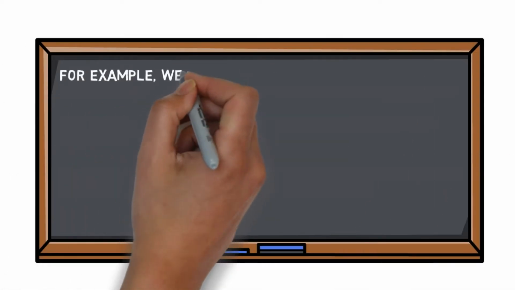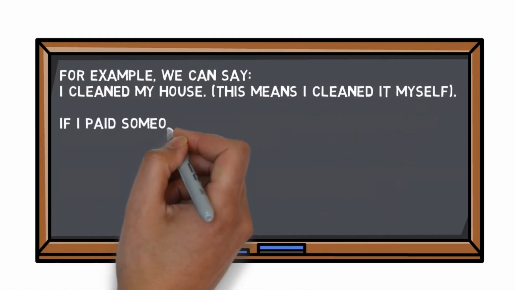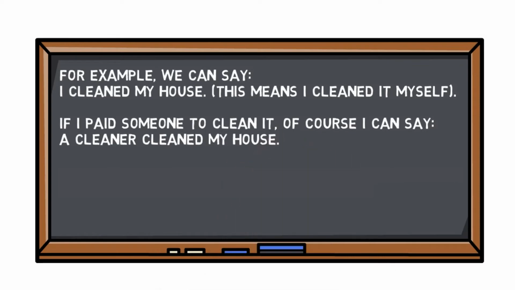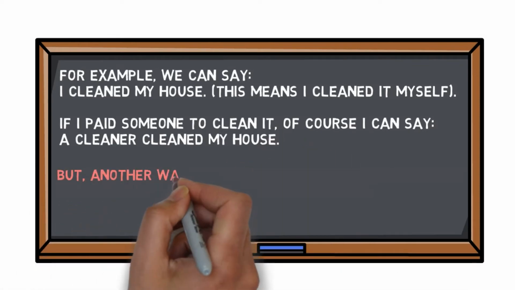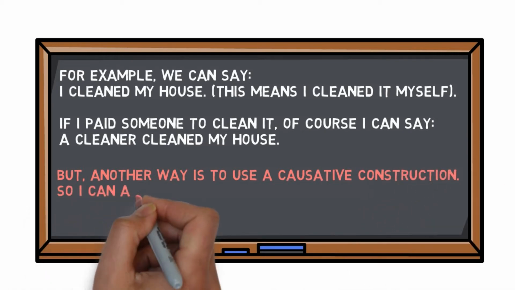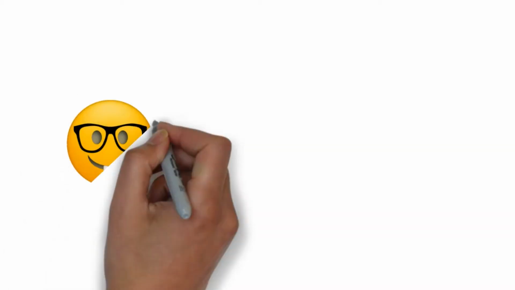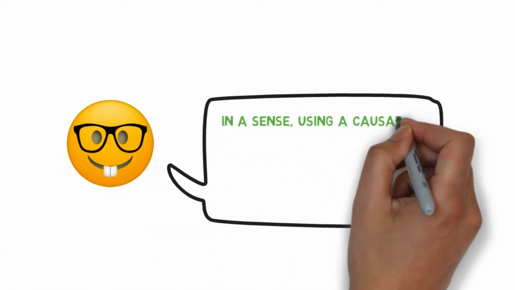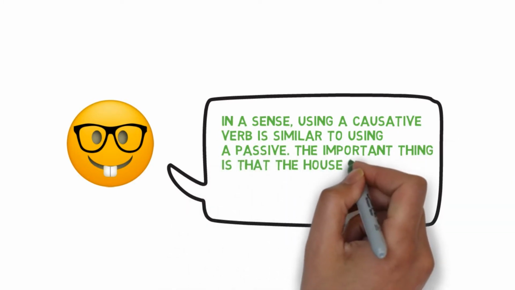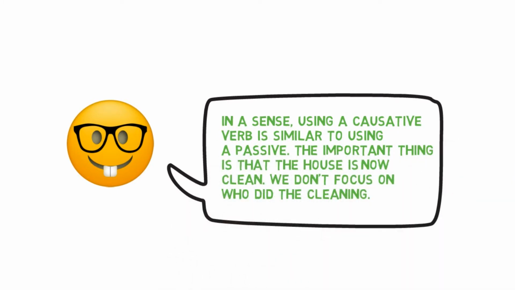Let's see some examples. We can say, I cleaned my house. This means I cleaned it myself. If I paid someone to clean it, of course I can say, a cleaner cleaned my house. But another way is to use a causative construction. So I can also say, I had my house cleaned. In a sense, using a causative verb is similar to using a passive. The important thing is that the house is now clean. We don't focus on who did the cleaning.